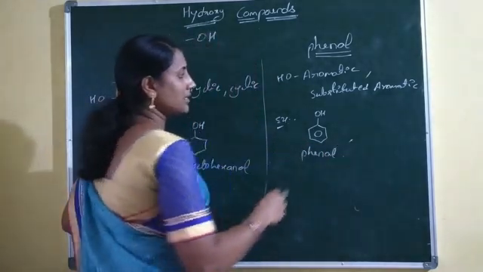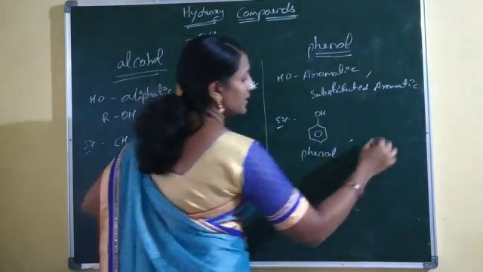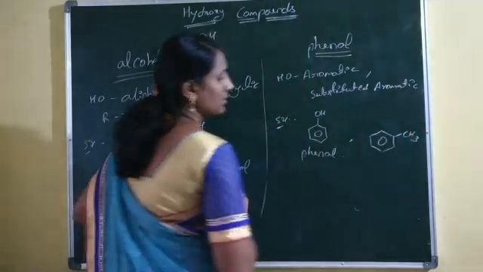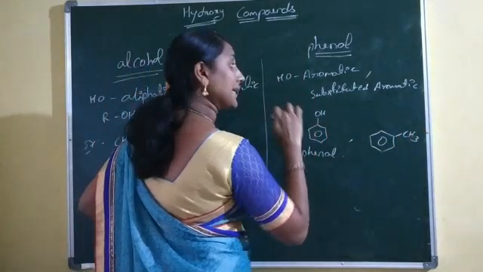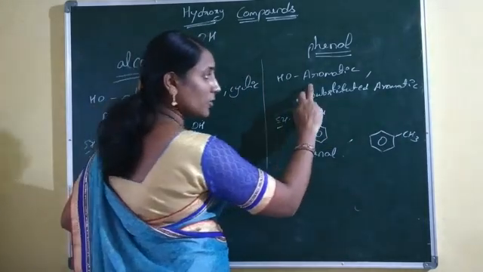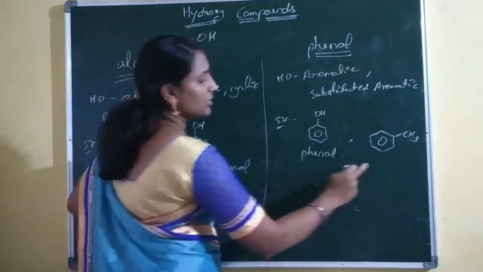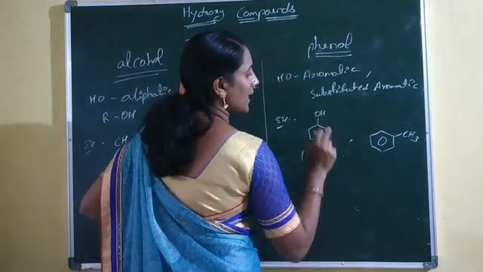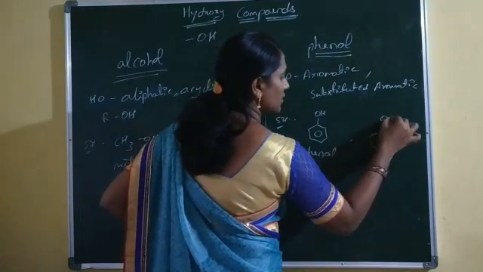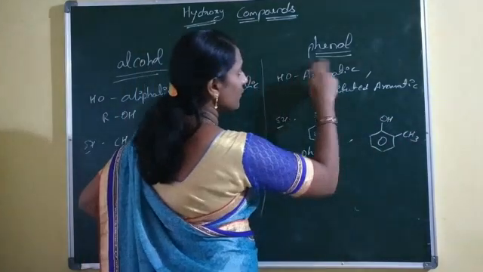Now let us take another substituted aromatic ring. One example of a substituted aromatic ring is toluene. Now this OH group is directly bonded with an aromatic ring or substituted aromatic ring. This OH group is directly bonded with the benzene nucleus or aromatic nucleus. These are examples of phenols.